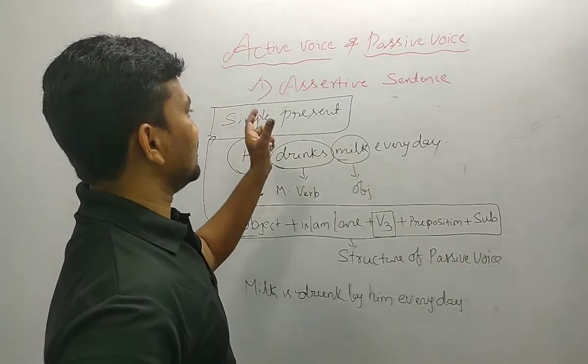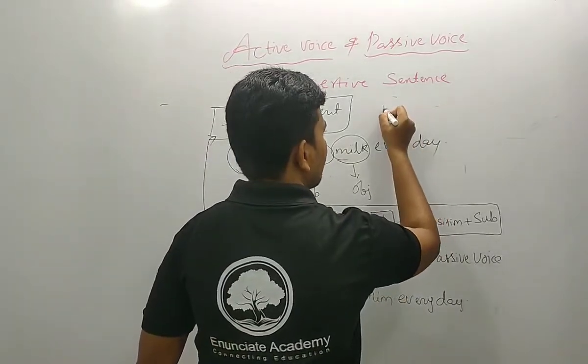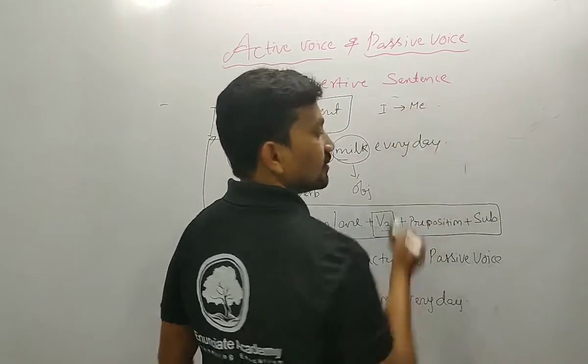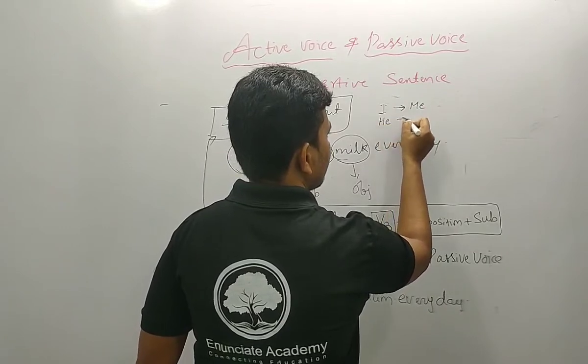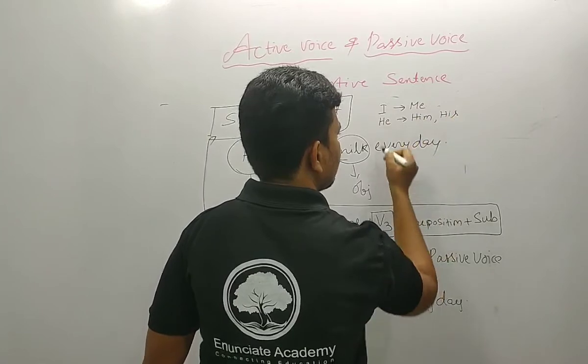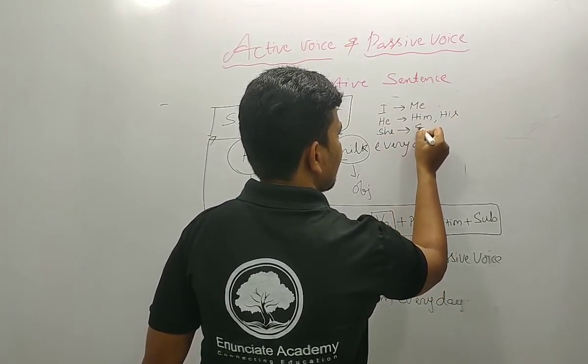Here, when we write the subject, I can be changed to me, and he to him or his. She can be changed to her.